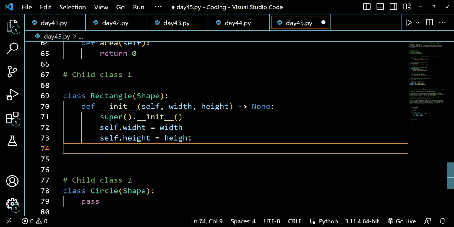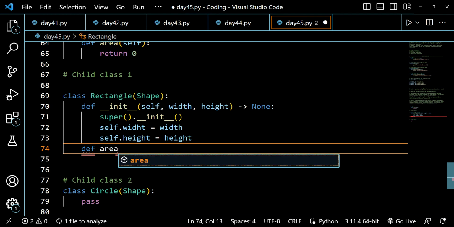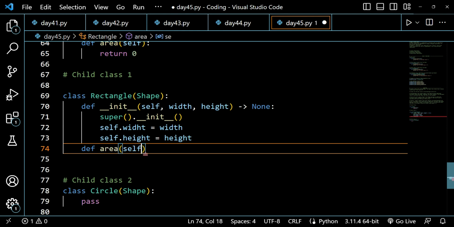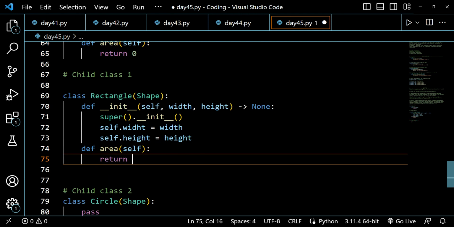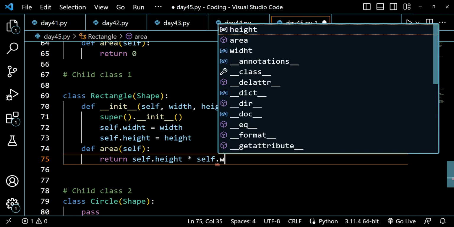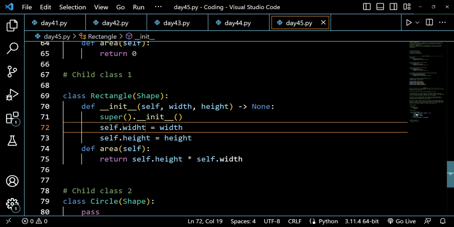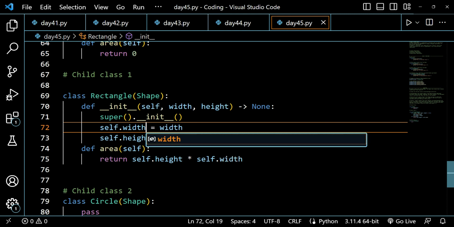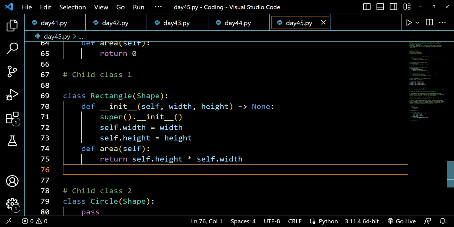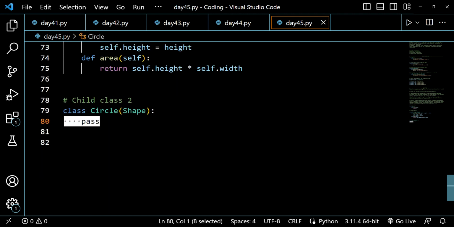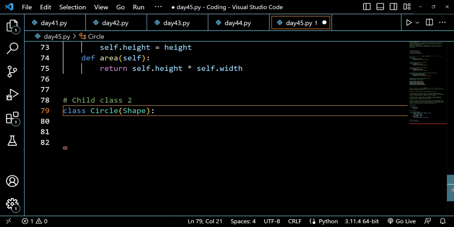Now we have two instance attributes in our rectangle class, and these attributes will be used in the method called area. So I will be creating a method called area here, and then I will be writing it like return self dot height into self dot width. All right, it should be width, and I have written it wrong in my previous code. So now it's correct.